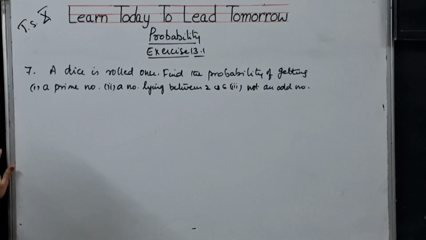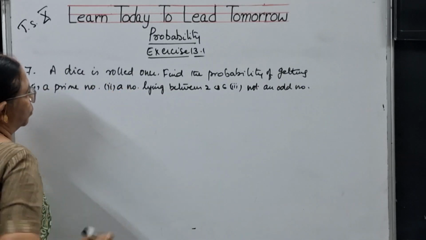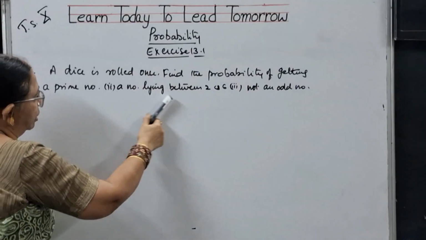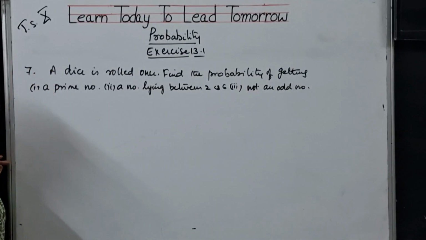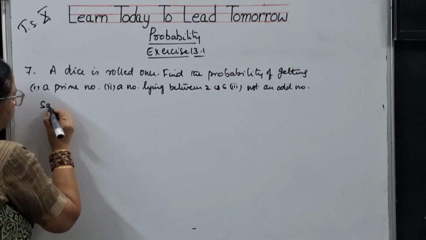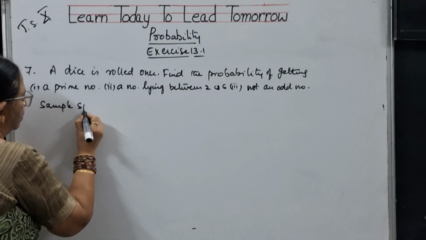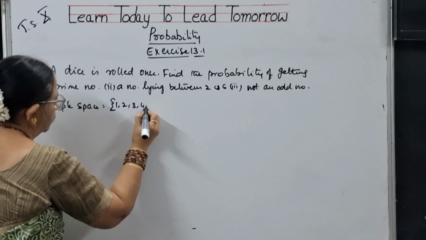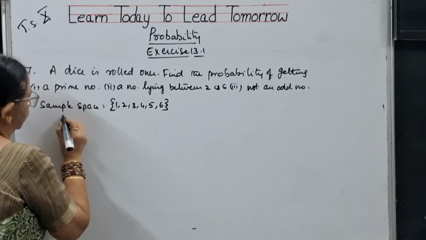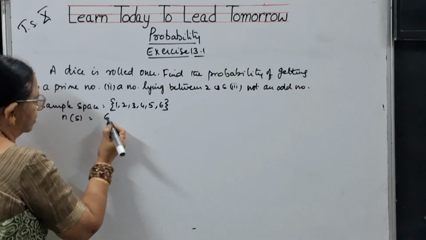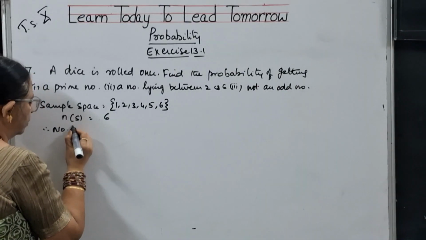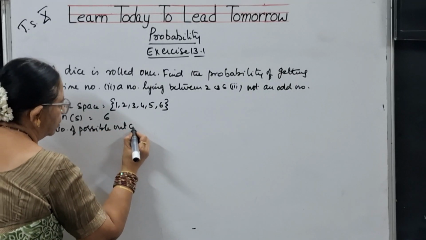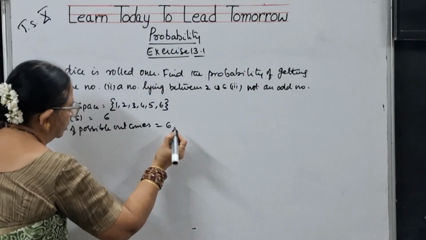Now, seventh problem, children. Seventh problem is a dice is rolled once. Find the probability of getting a prime number, number lying between 2 and 6, and not an odd number. So let me first write what is sample space. Sample space will be 1, 2, 3, 4, 5, 6. So what is n of s? They are 6. So number of possible outcomes are 6.